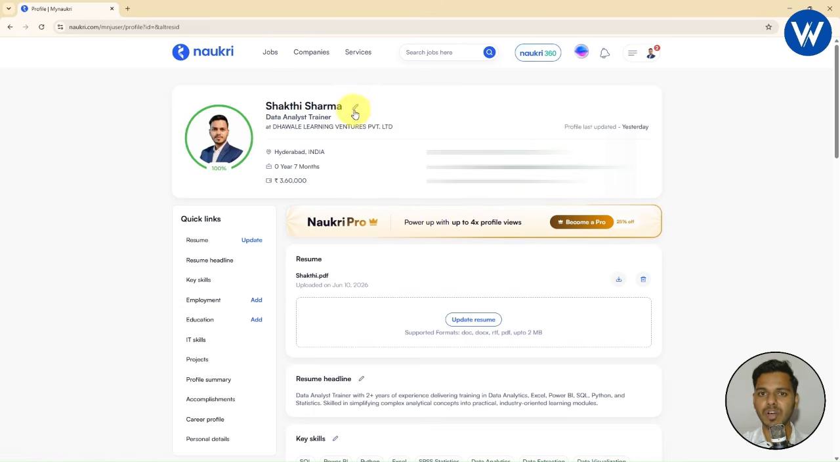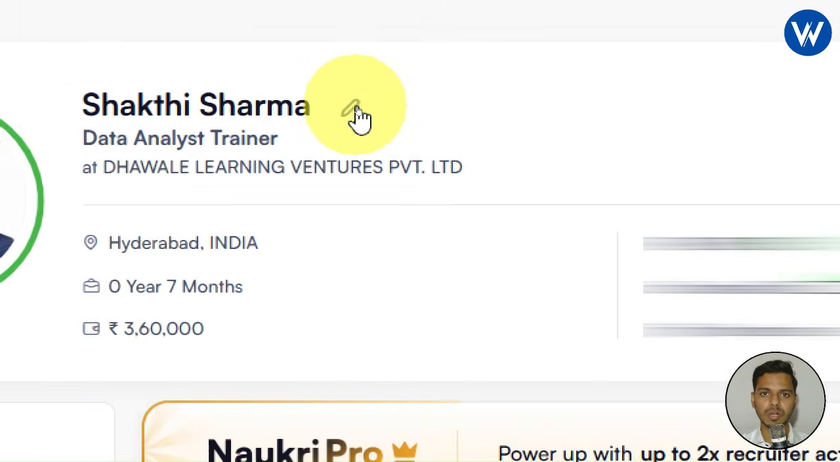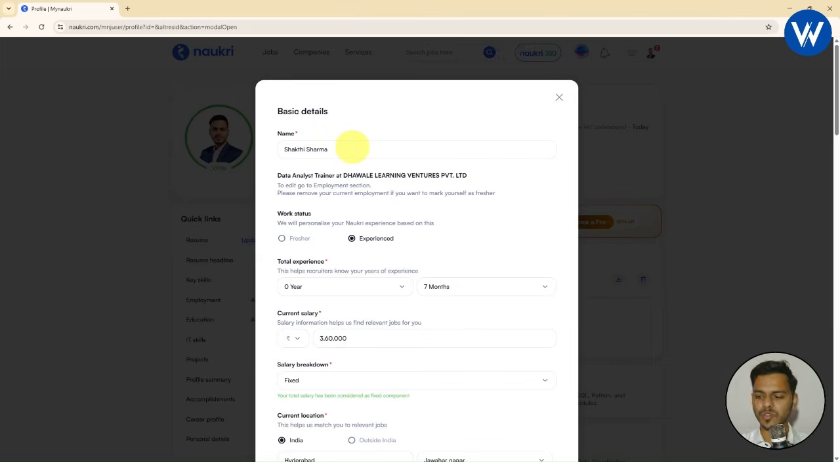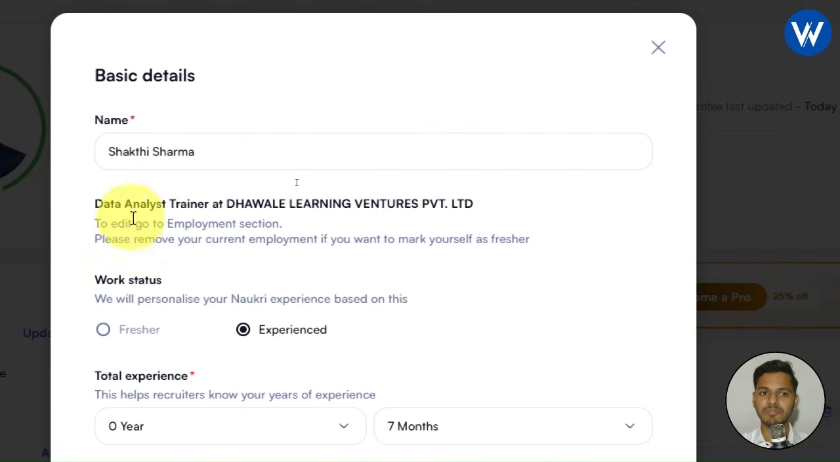Now if you want to update your profile, just click on this pencil icon available. First you need to complete your profile. Let me click on this pencil icon. Now you need to fill in your basic details, which are your name.